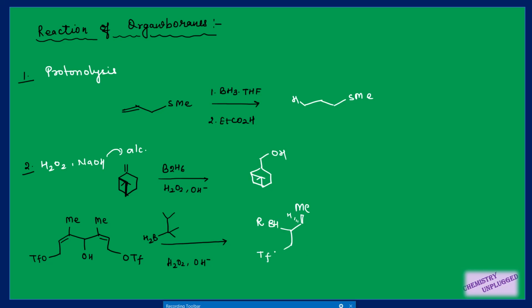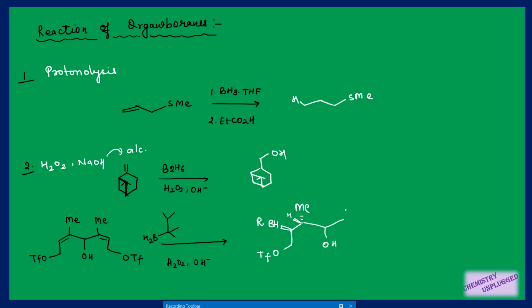This is your triflate group, it will go like this as it was in the starting. So when I am attaching this, suppose it is going below the plane and it will go above the plane, it is also going above the plane because it is syn addition, right. And on this carbon we have OH.